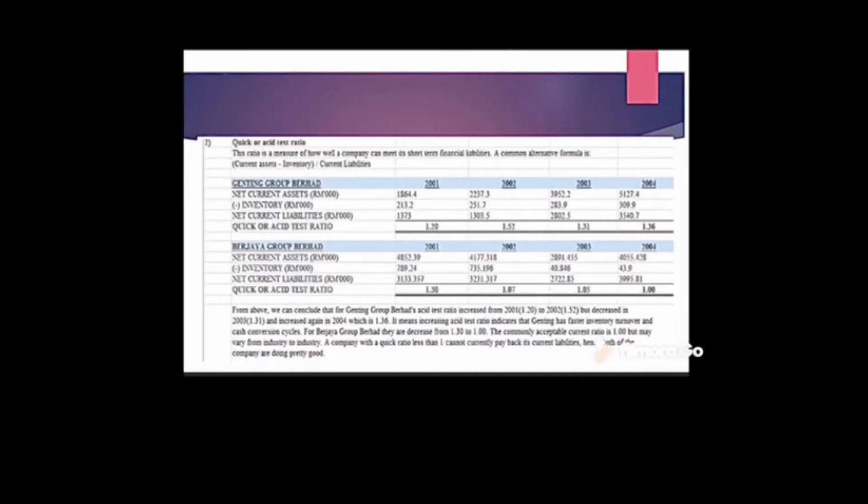Second is the quick or acid test ratio. This ratio is a measure of how well a company can meet its short-term financial liabilities. A common formula is current assets subtract inventory, divided by current liabilities. So we can conclude that Genting Group Berhad has a faster inventory turnover and cash conversion cycle because they are increasing in this ratio. For Berjaya Group Berhad, it decreased from 1.3 to 2:1. The commonly acceptable ratio is 1, but may vary from industry to industry. So both of the companies are actually doing pretty good.